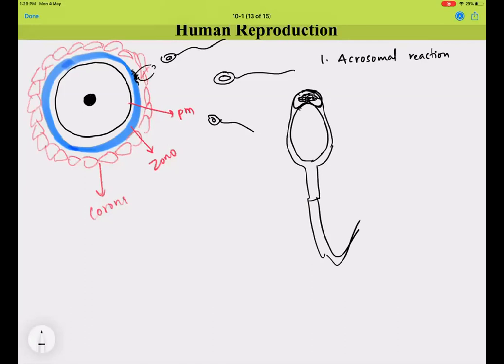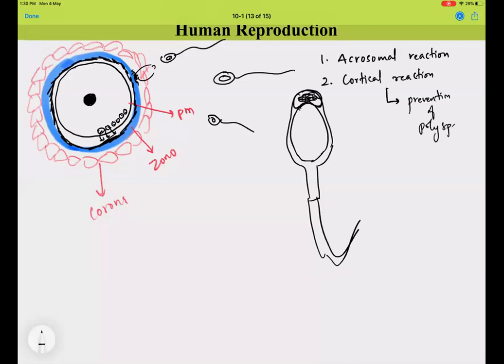Now once the acrosomal reaction is over, immediately the egg responds and it triggers a reaction called the cortical reaction, where a lot of granules, a lot of vesicles which are filled with calcium and other contents will be thrown out of the plasma membrane, and this zona pellucida's morphology or composition changes and it becomes more and more rigid. This cortical reaction happens so that there is prevention of polyspermy.